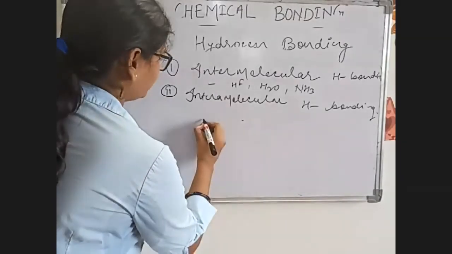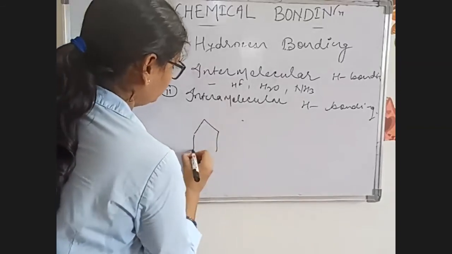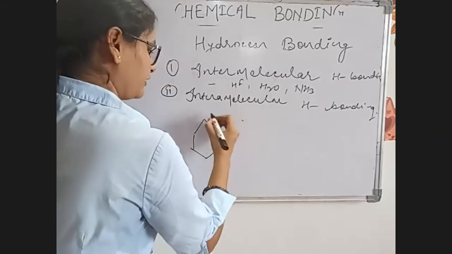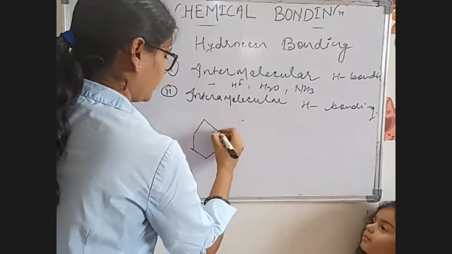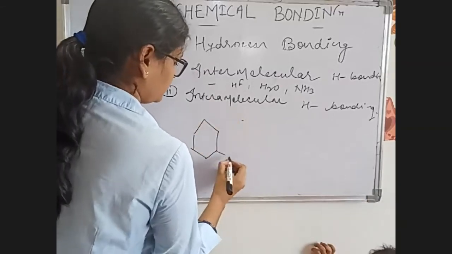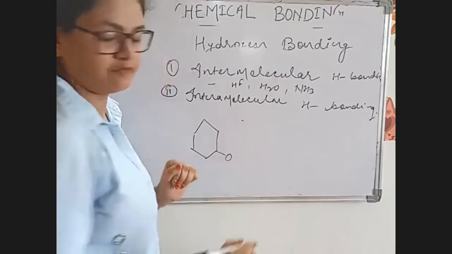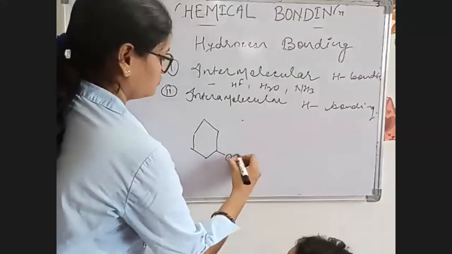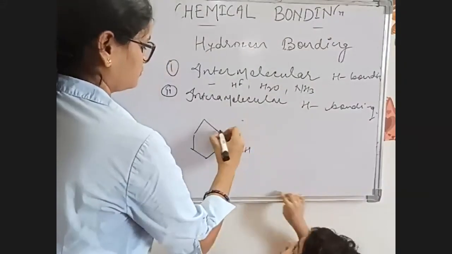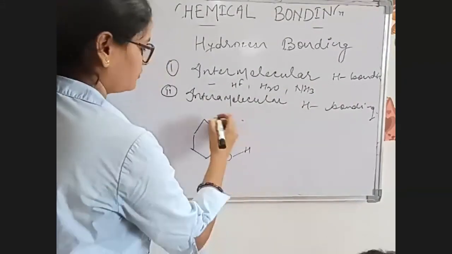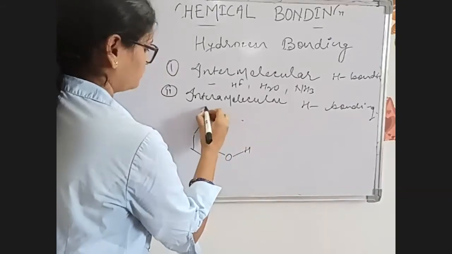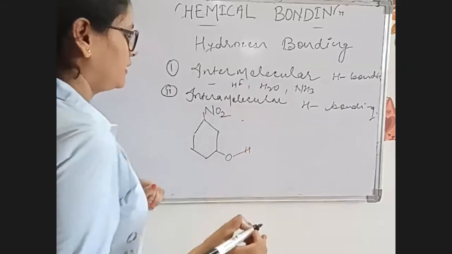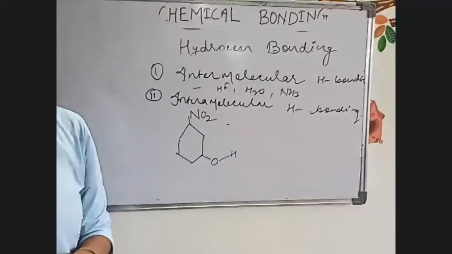Now, let's take an example of an organic compound. This is what we have taken here: o-nitrophenol, OH and NO2. Now, in this case, what happens?